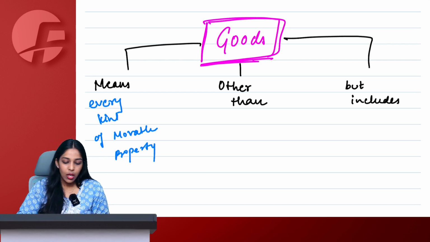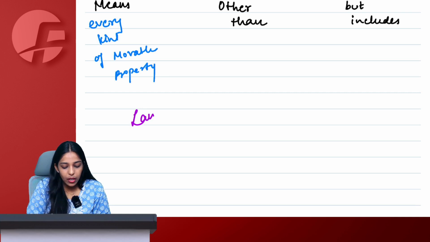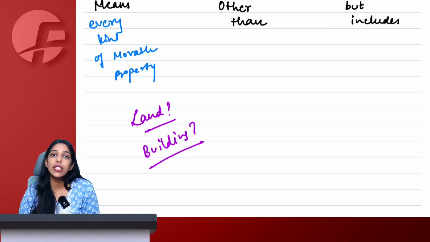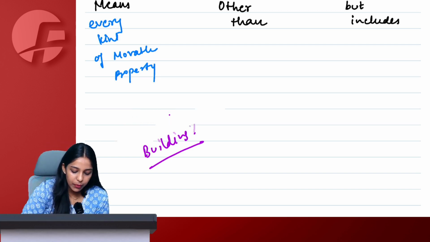Right, ma'am. So here, is land a good? Can a building be considered as a good? Tell me, can land be considered as a good? Can a building be considered as a good? No, ma'am. Why? Because land and building are immovable. They are not movable, therefore they cannot be considered as goods. Right, ma'am. Very much clear.